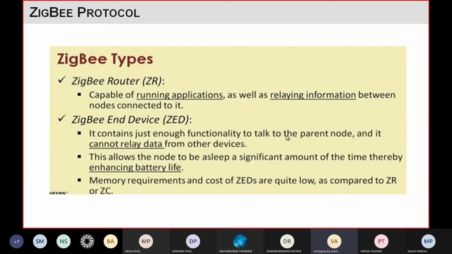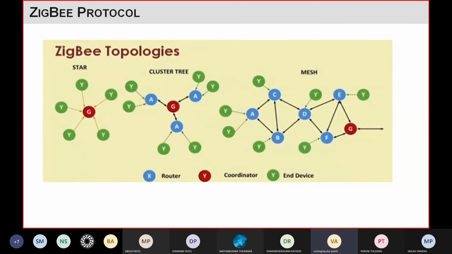Very low cost. So you can see the topologies: you can use star topology, you can use cluster tree type of topology, and you can use mesh. The mesh is widely used, right? You can see the nodes have different colors. The green color nodes are the Zigbee end devices. The blue color nodes are the Zigbee routers, and the red color devices, which generally act as a gateway, are the Zigbee coordinators, right.